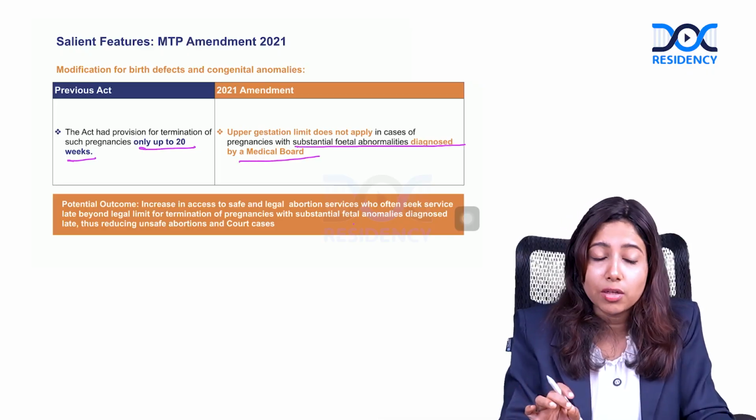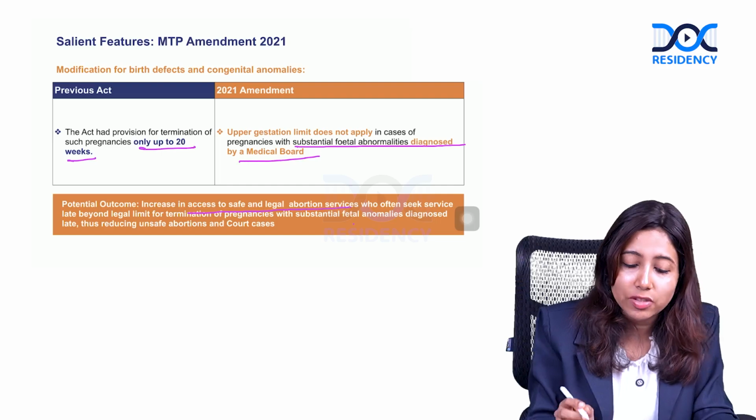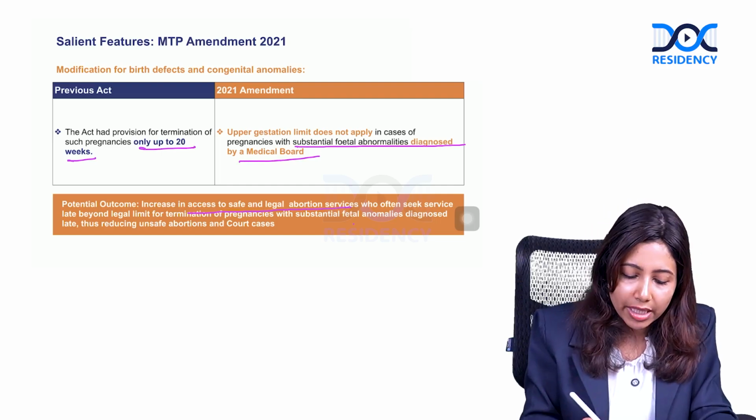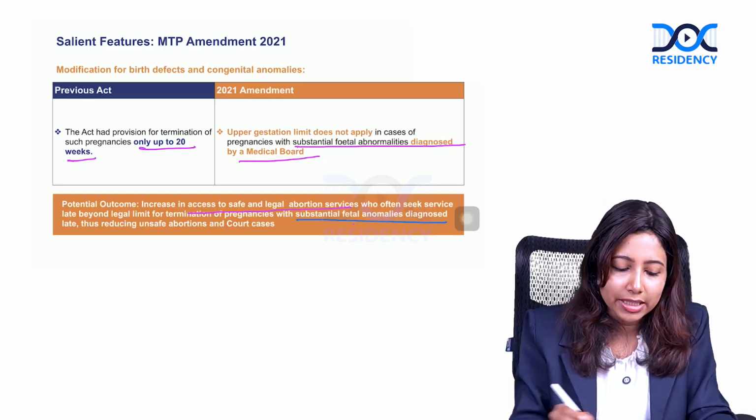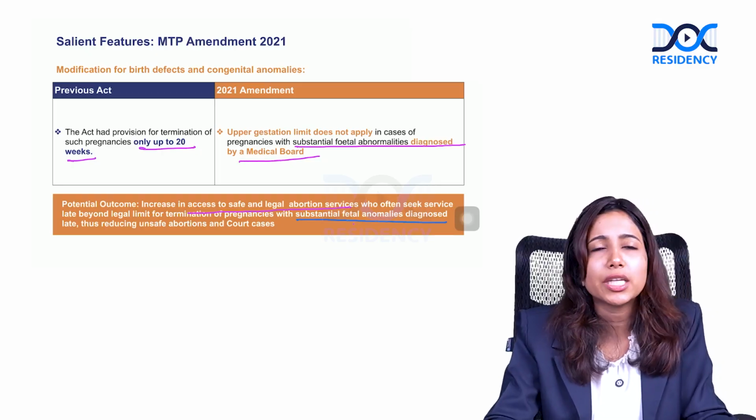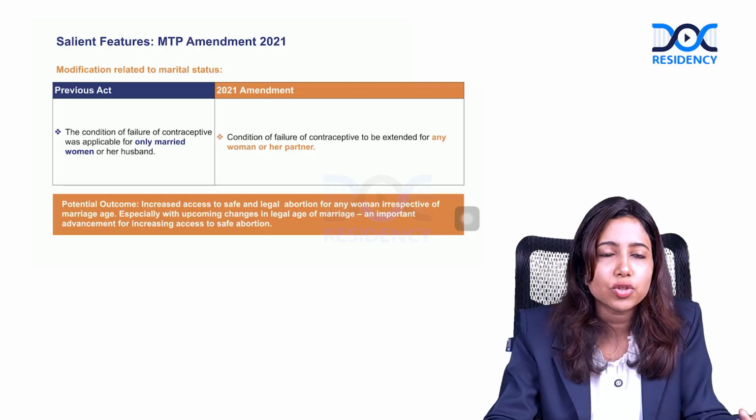So, the main outcome here is it has increased access to safe and legal abortion, especially for termination with substantial fetal anomaly, thus reducing unsafe abortion. Even court cases are reduced due to this.